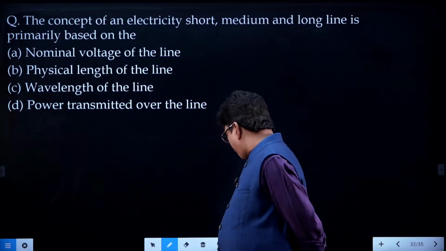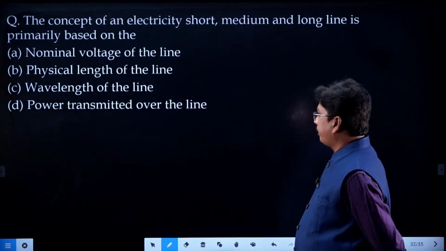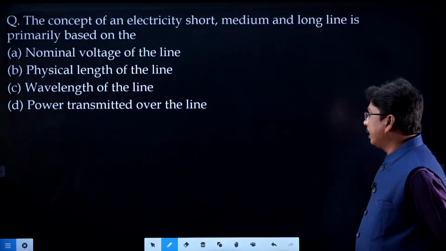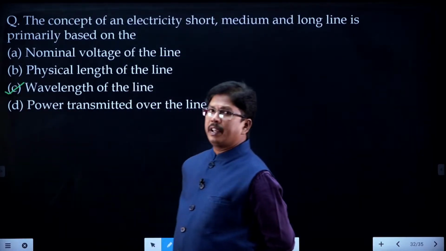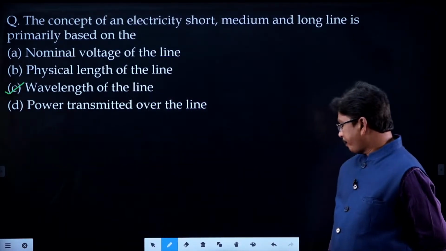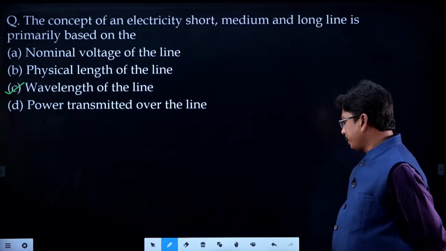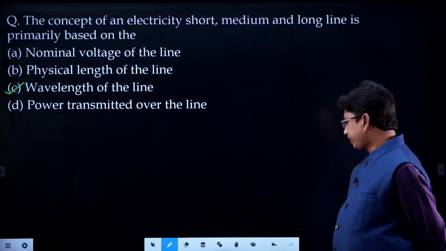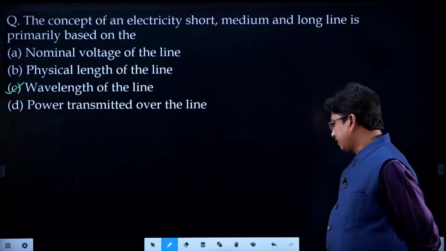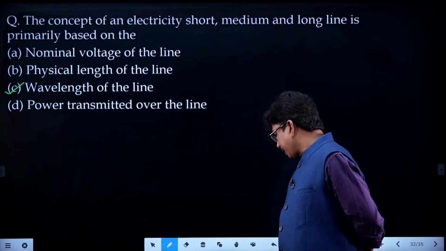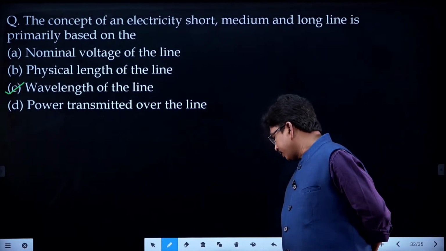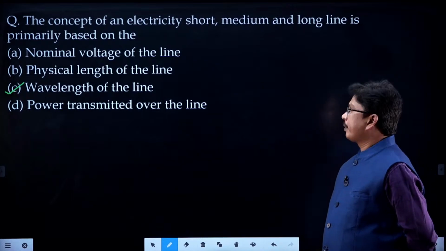It is not the nominal voltage, it is not the physical length, it should be the wavelength of the line. Based on the wavelength of the transmission line, we are going to classify the transmission lines. Right, students?